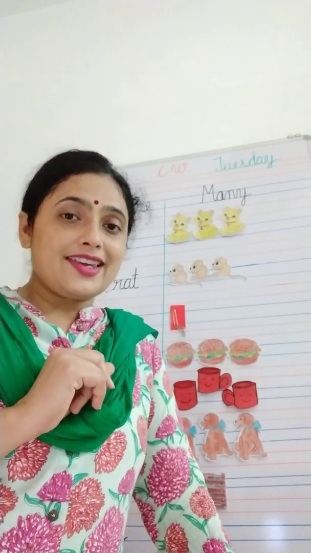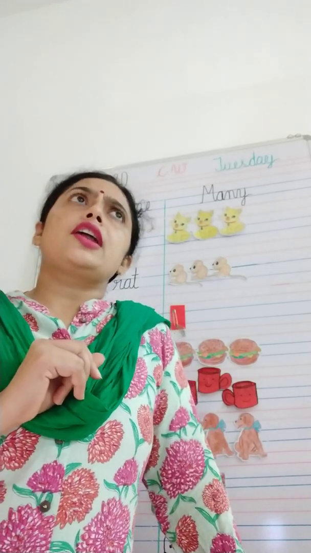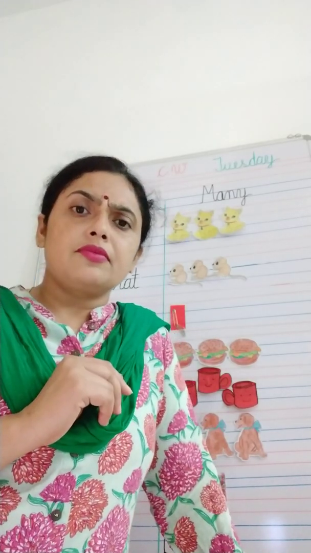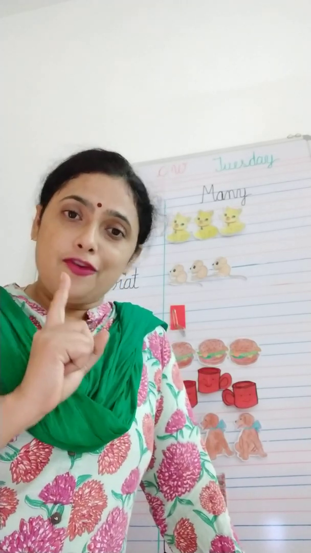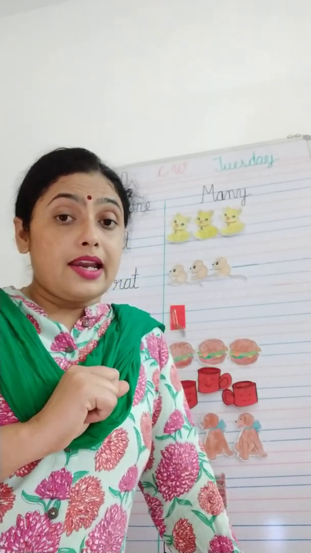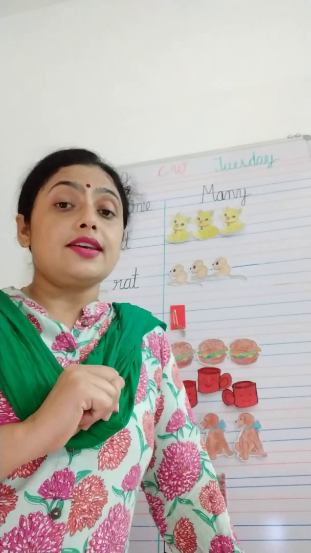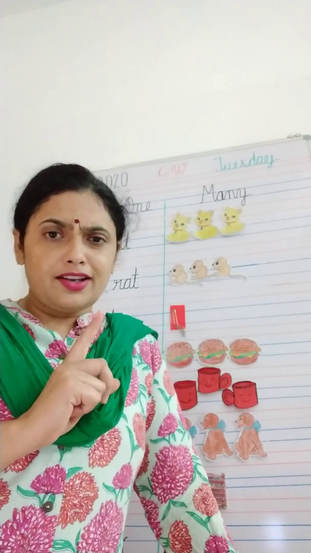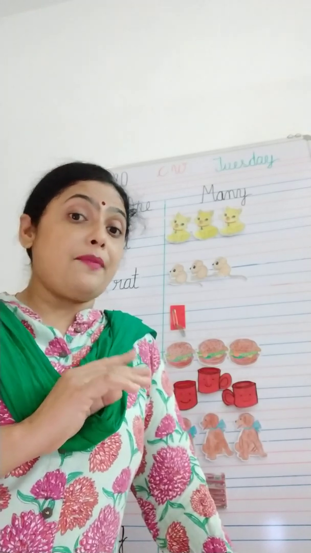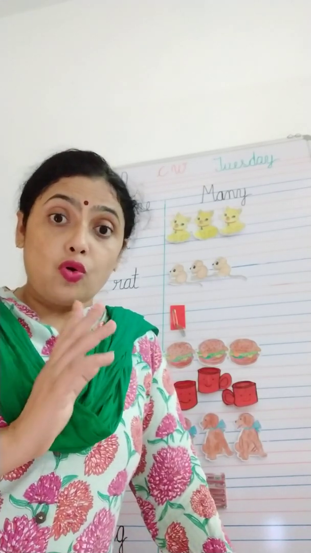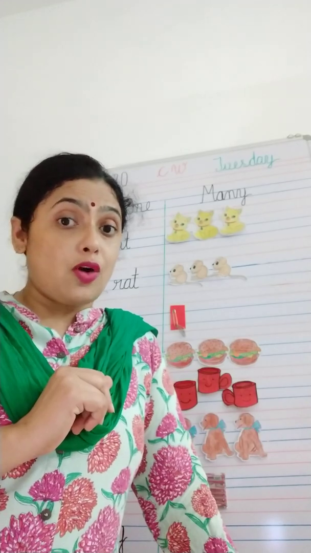Now tell me, how many moons are there? We have got only one moon. But how many stars are there in the sky? No, there are many. There are so many stars, we cannot count them.